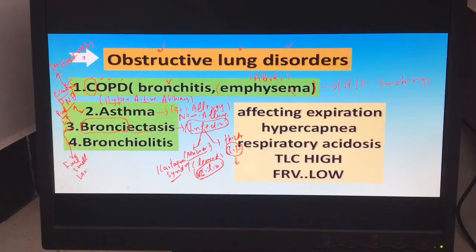Very large quantity and foul-smelling sputum coming out is the typical feature of bronchiectasis.